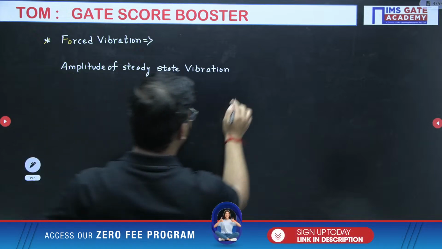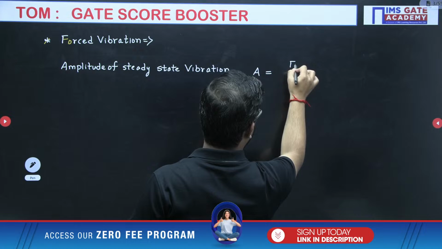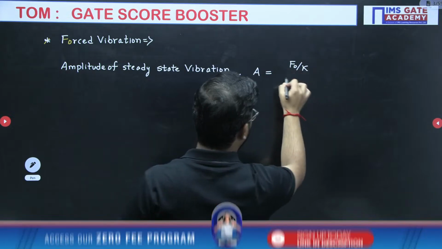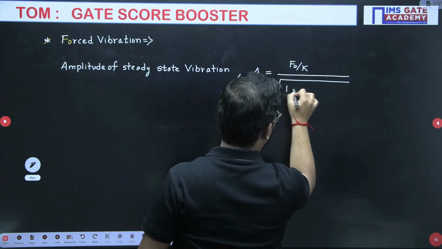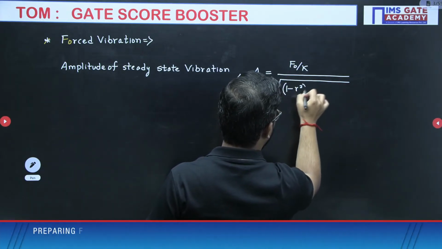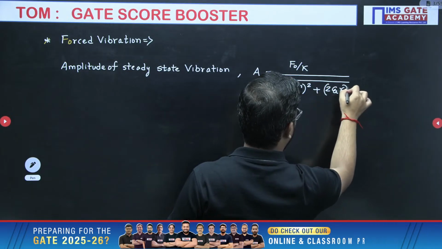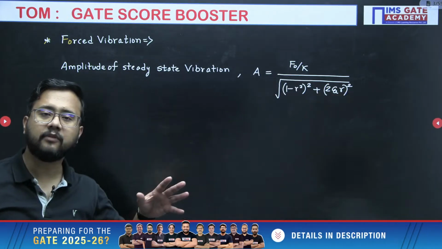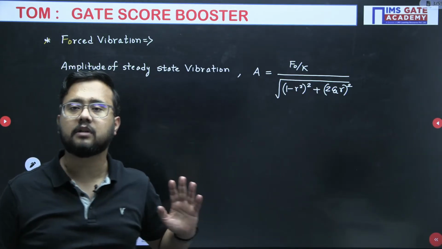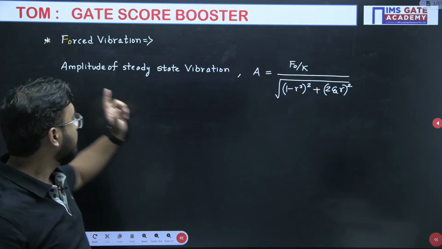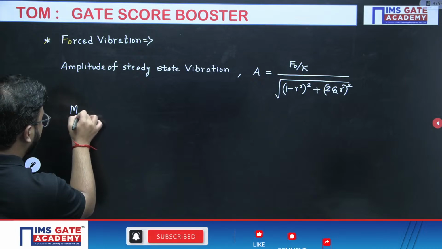Now in the amplitude of steady state vibration, we need to know the formula, like F naught by K, which is our static deflection. In the denominator you will have under root 1 minus R square whole square plus 2 into damping factor into R whole square. This is there. These are some of the important details that I want to mention here, so that you will have complete clarity about the vibration chapter. Okay, so amplitude of steady state vibration is there. Next you have one more thing, that is magnification factor.